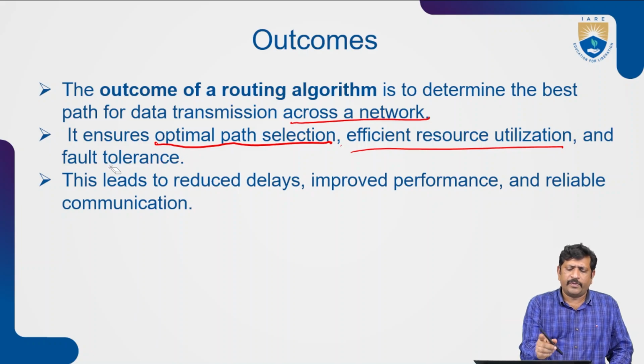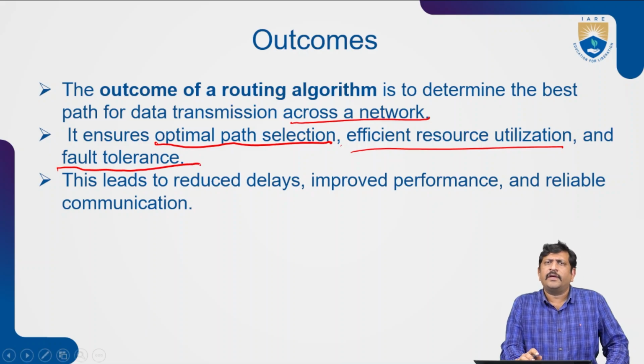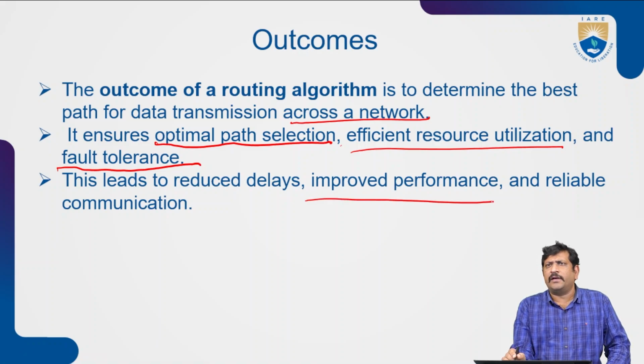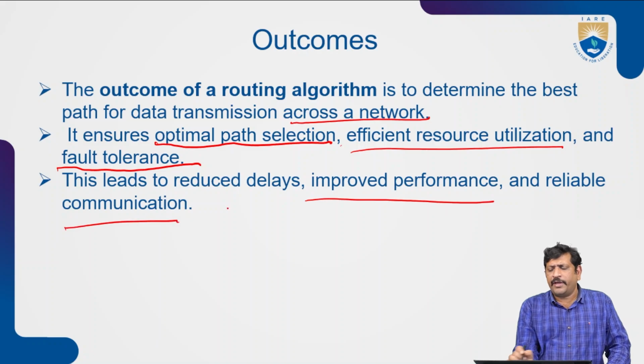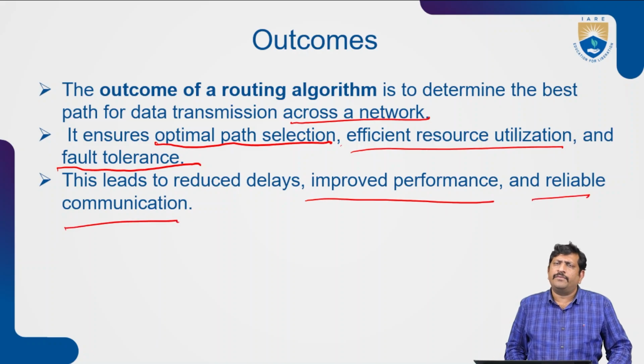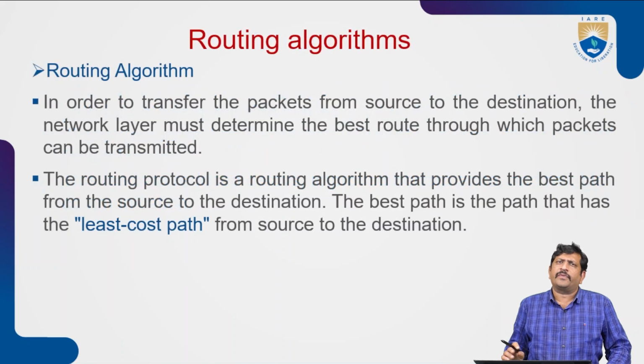The other outcome is reducing delays and improving performance and reliability, so communication is very reliable. So these are all the outcomes of the routing algorithm.